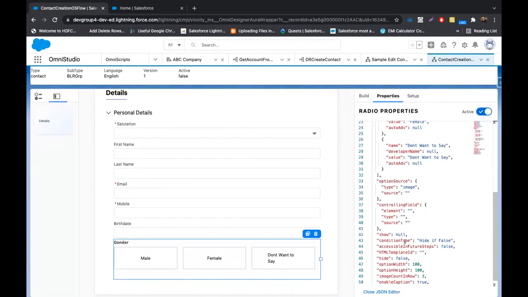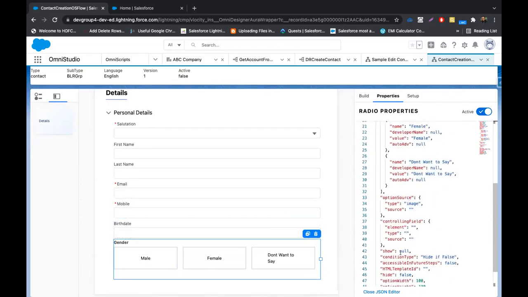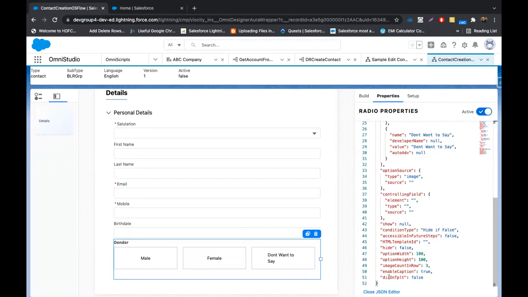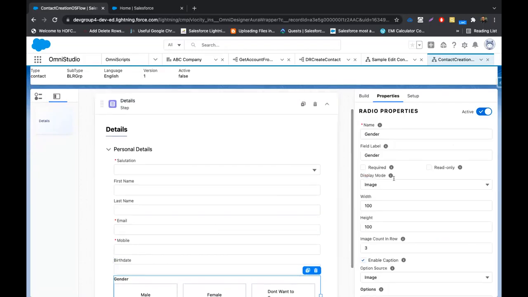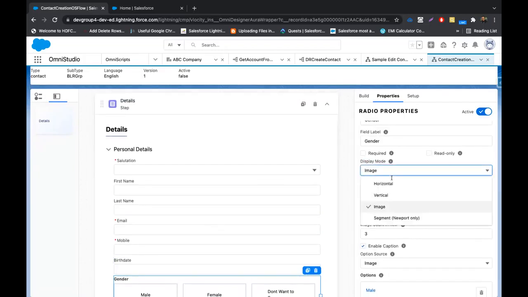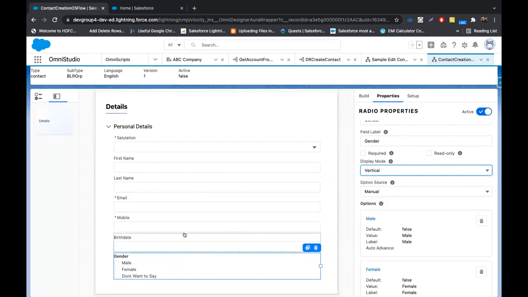If you see here, in edit, whatever settings we do, it generates a JSON. In the image, we can put images directly in one of the sources. If you see, the type is image and the source of the image would be inside this source. So we can pass the URLs here, which will pick the image for the button. This is how we can configure a radio property. I'll quickly make it vertical, so that it looks in alignment with the form.